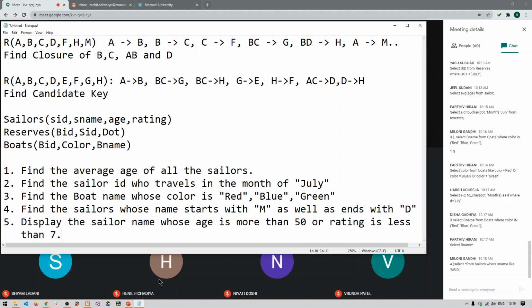Yes, what about the fifth query? Give me the answer for the fifth query. I am waiting for the answers of the fifth query.